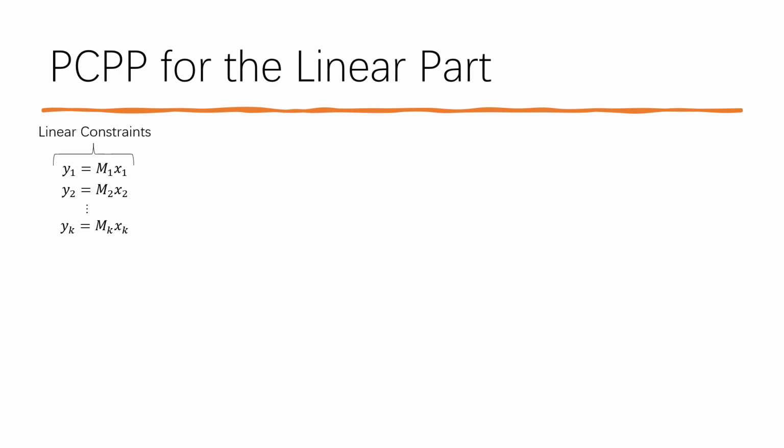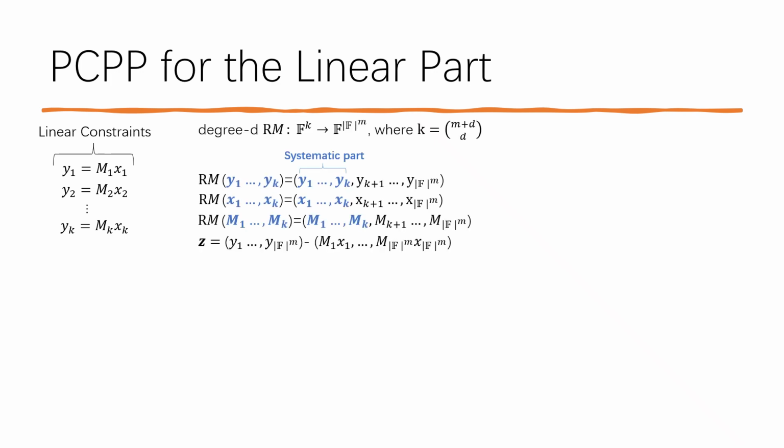The hard part is the linear constraints. Suppose we want to design a PCPP for the linear constraints over variables x and y. First, we consider their Reed-Muller codes. The Reed-Muller code treats the input message as a degree n variable polynomial. The codeword is the truth table of this polynomial. By the result of coding theory, these codes have a systematic part, which is equal to the input message.